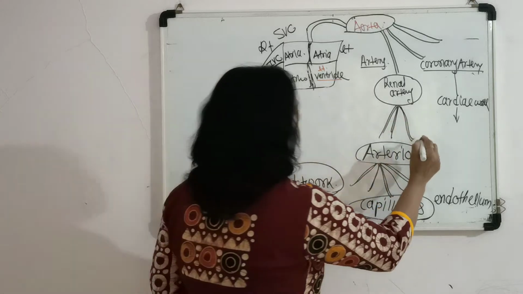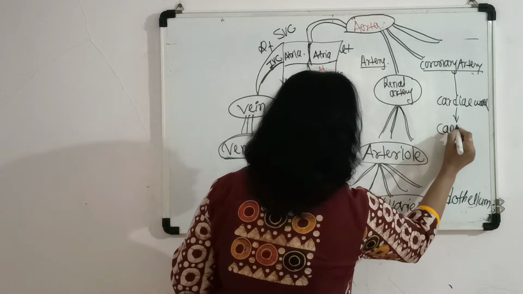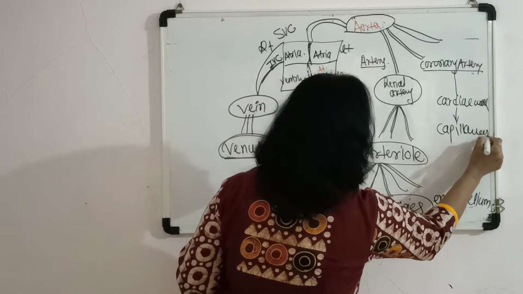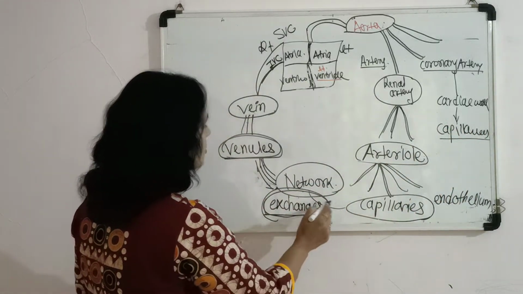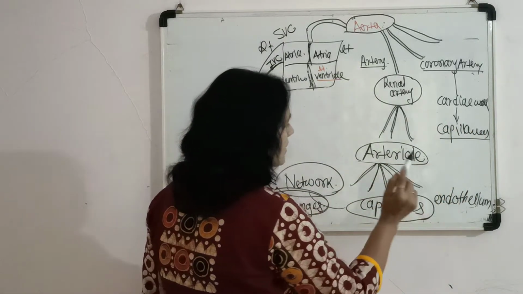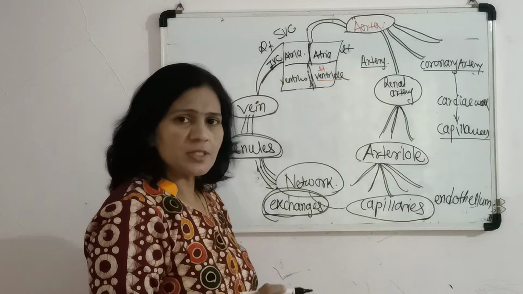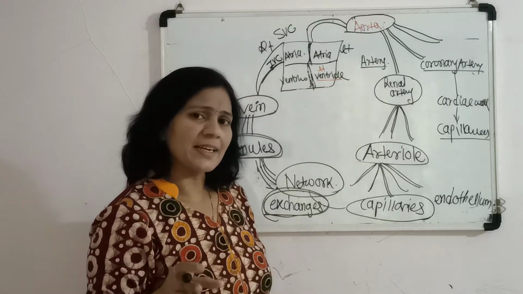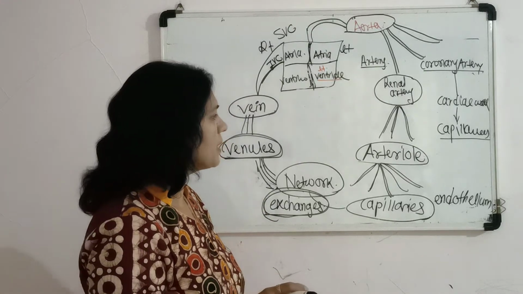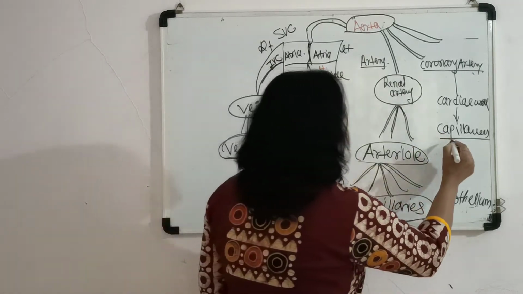Because the capillaries are made up of thin-walled squamous epithelium called the endothelium, which is porous, exchange is possible.